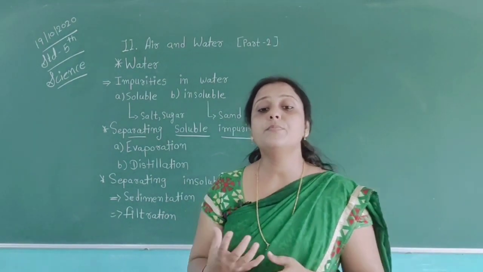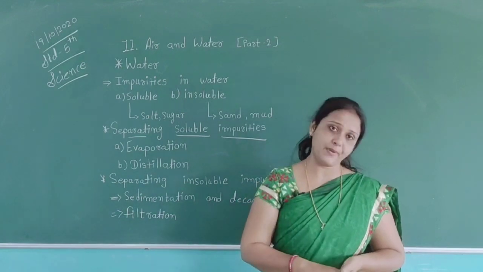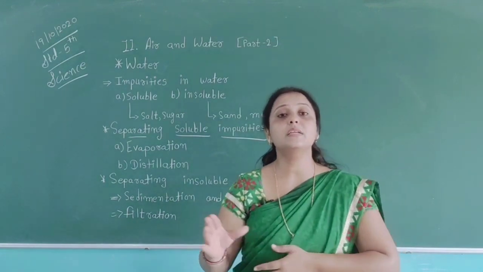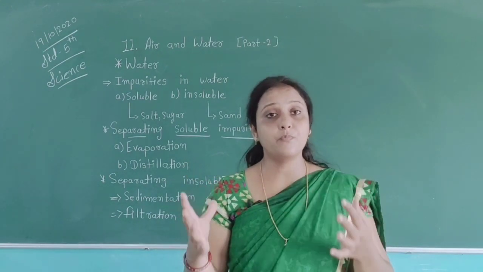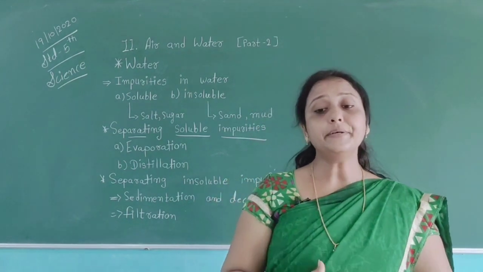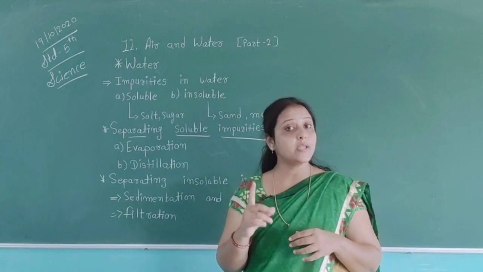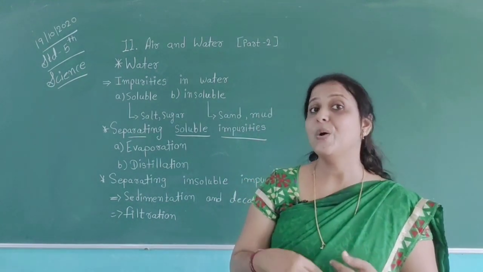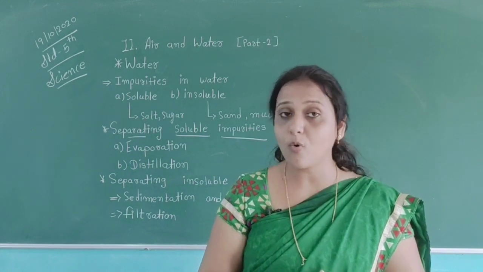In this method, impure water is made to pass through a filter paper. The filter paper acts as a sieve and does not allow impurities to pass through it. This method is always used by your mother at home.